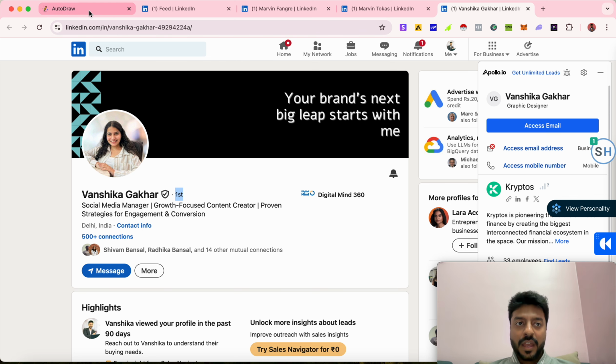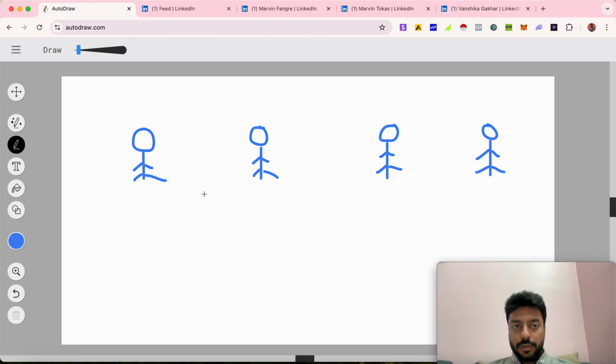To explain that part, I will be using this drawing board where there are four people. Let me name them: A, B, C, and D. Whenever you connect on LinkedIn with someone, let's say A and B get connected. B has accepted the connection request of A, so now they both are connected on LinkedIn. That is where the first degree connection becomes. So now this is the first degree connection.